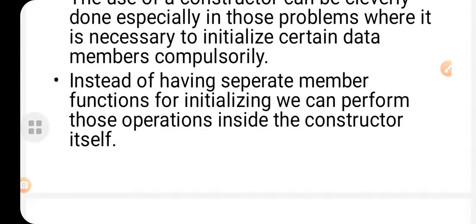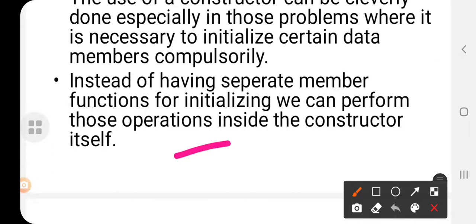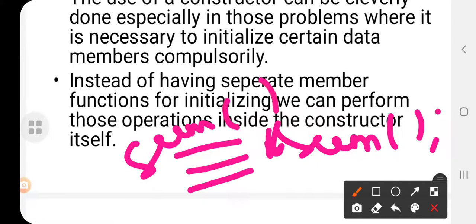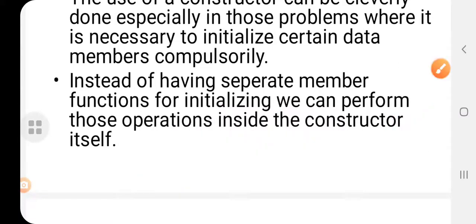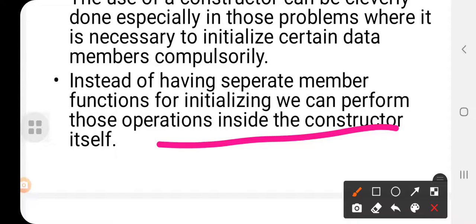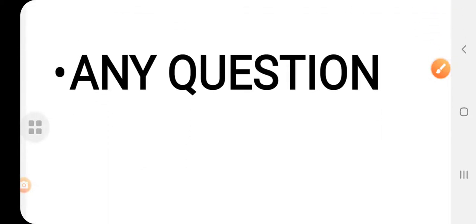Is it right? Otherwise we keep wasting effort calling member functions again and again. For example, take sum: for this sum I have to call again, and again I have to call. So there is no need. If you have the constructor, then you can perform whatever action you want within the constructor itself.